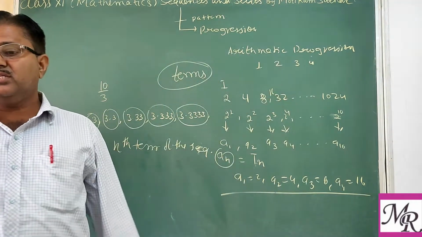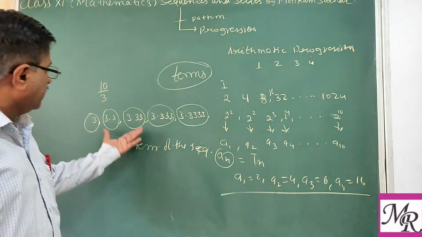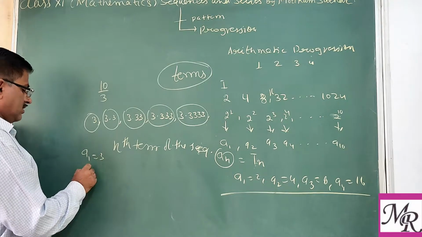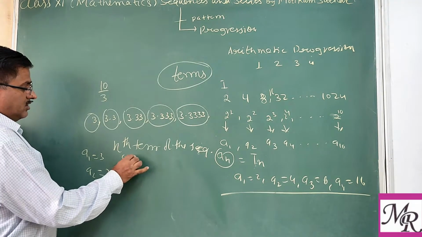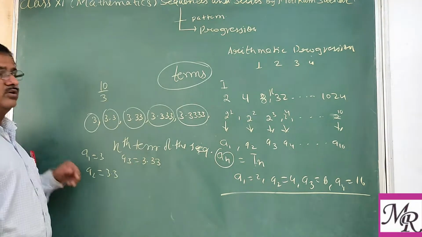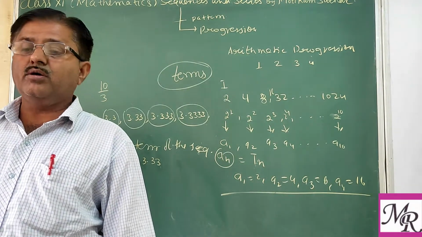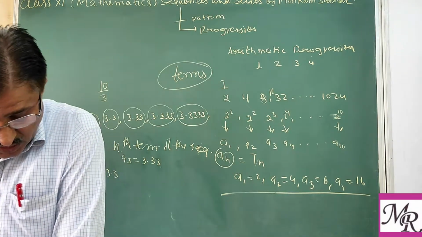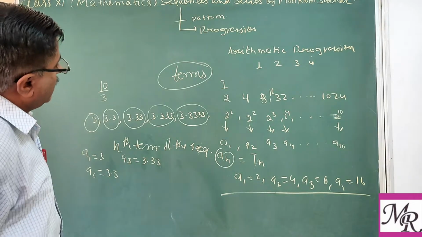So in this sequence we can find the terms. Similarly, in this one, you can easily identify a1 equal to 3, a2 equal to 3.3, a3 equal to 3.33 and so on. So we can find the different terms of the sequence. Clear?